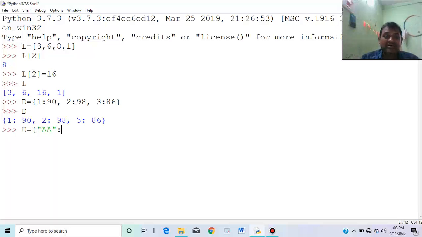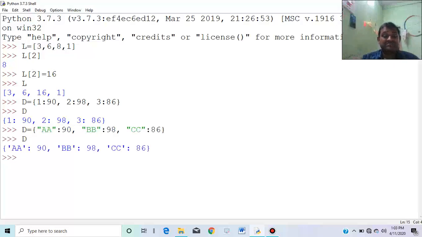AA is someone whose roll number is 1 and who has scored 90 marks, BB has scored 98 marks, and CC has scored 86 marks. Now what is this? Here AA, I have defined my own index, that is the key.